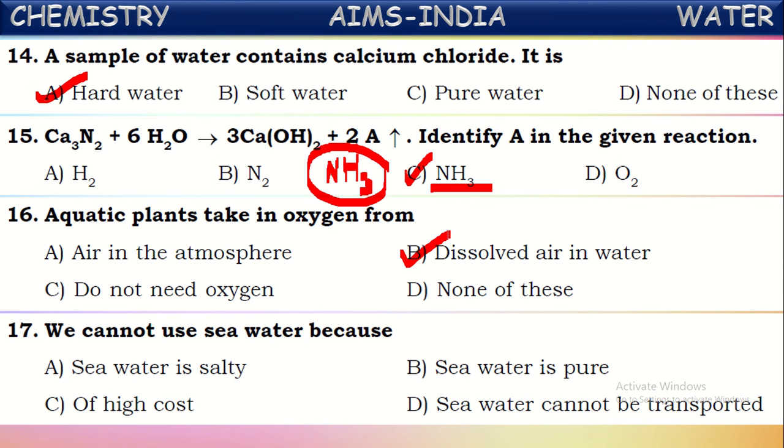We cannot use seawater. Why? Why can't we use this seawater for different purposes, even though it exists in very large quantity? Because seawater is salty. It has large quantities of salts dissolved in it, because of which it cannot be used for different purposes. Only seawater is being used for transport purposes. For the remaining processes, this seawater cannot be used because it has large quantities of dissolved salts in it. Okay. Next,